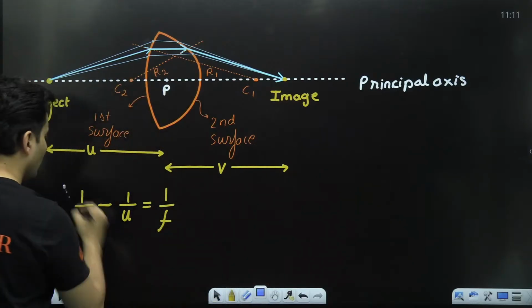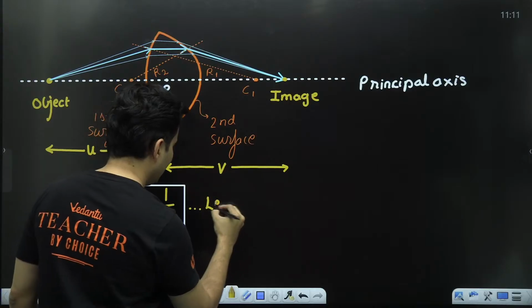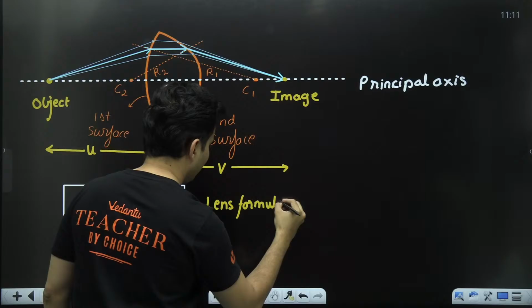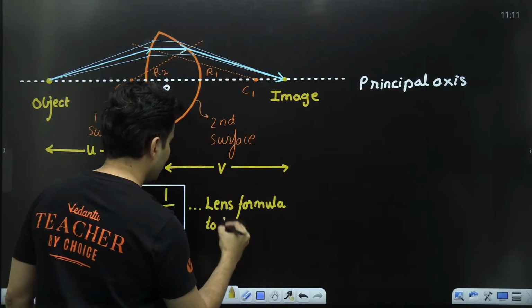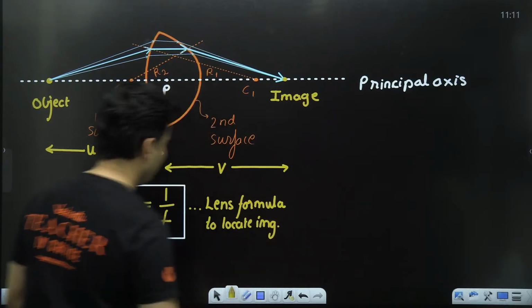What is this called? This is also called your lens formula. Lens formula to locate images. To locate basically an image.